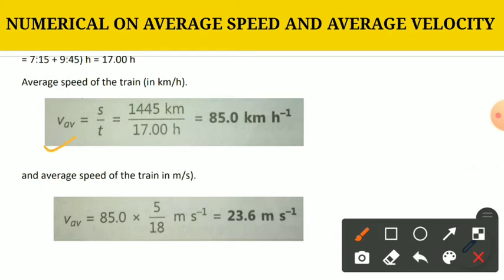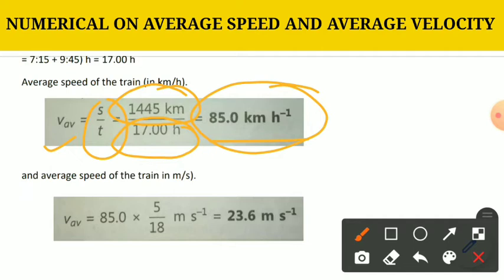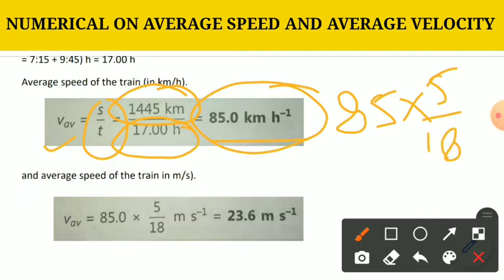So let us calculate the value of speed. Average speed will be equal to distance upon time. Value of distance is 1445 kilometer and total time taken is 17 hour. When we divide it, we will get the value of 85 kilometer per hour. But the question is also asking to convert this kilometer per hour into meter per second. We know that we can convert it into meter per second by multiplying by 5 by 18. Then average speed will be equal to 85 into 5 upon 18 meter per second. When we solve it, we will get a value of 23.6 meter per second. It is the value in meter per second.